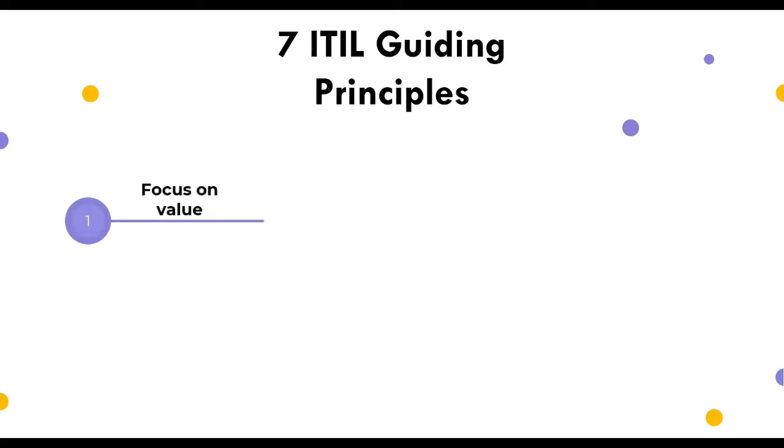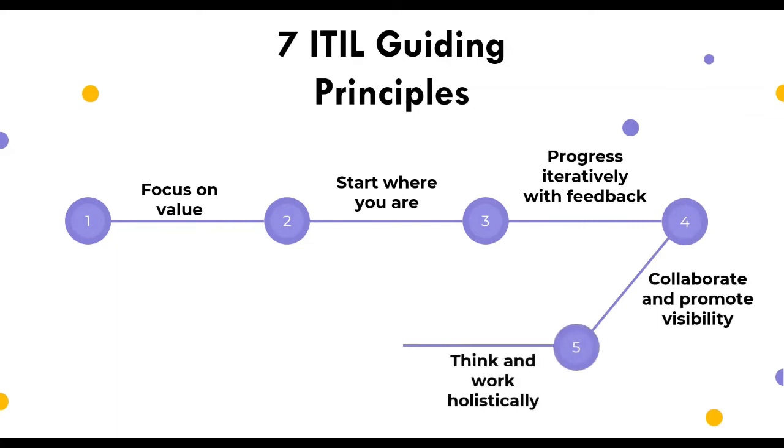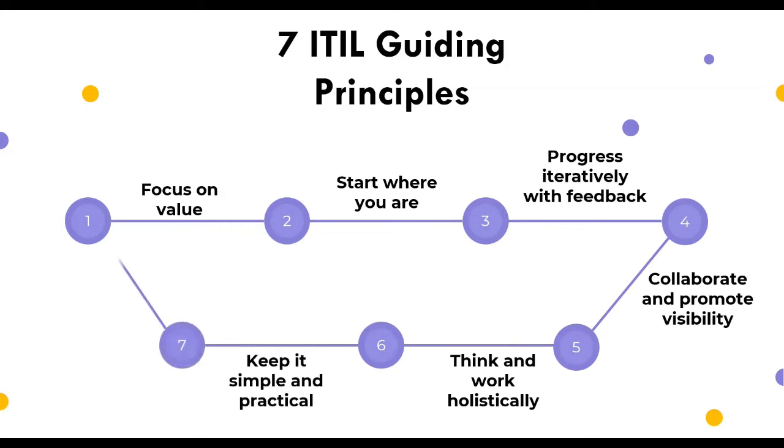So the next is about the 7 ITIL guiding principles. This is one of the elements of the service value system. In the guiding principles, there are seven elements. First is focus on value. Second is start where you are. The third is progress iteratively with feedback. And the fourth is collaborate and promote visibility. The fifth is think and work holistically. And sixth, keep it simple and practical. Seventh, optimize and automate.